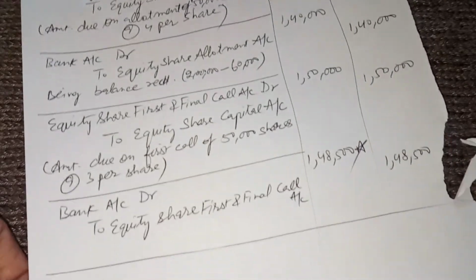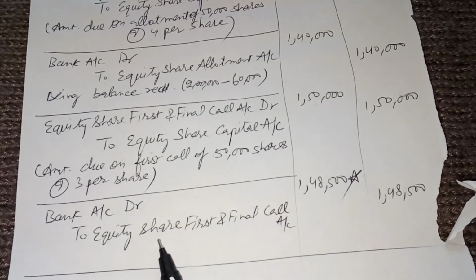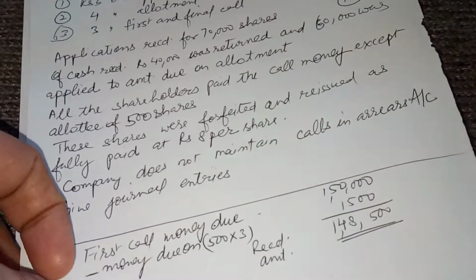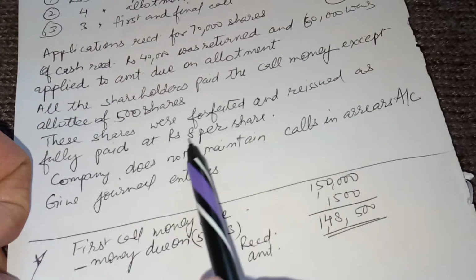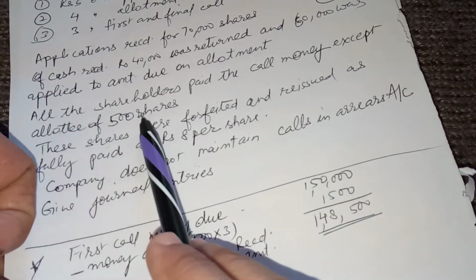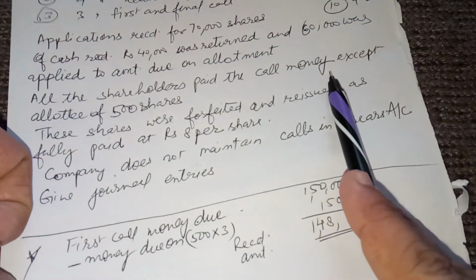Now here the point comes, how we receive the first call money. It is bank account debit to equity share first and final call. How we receive? Now see, first call money due was 1,50,000 and he said all the shareholders paid the call money except the allottee of 500 shares. For 500 shares, call money was not paid.